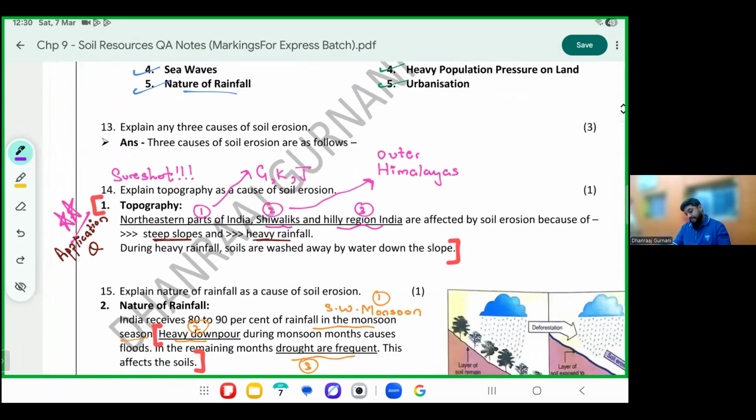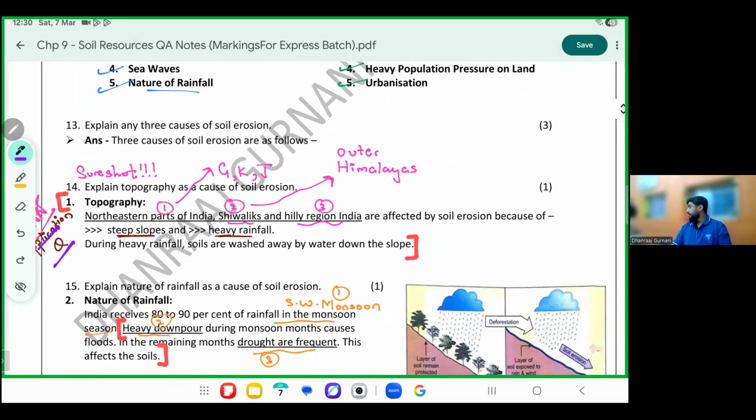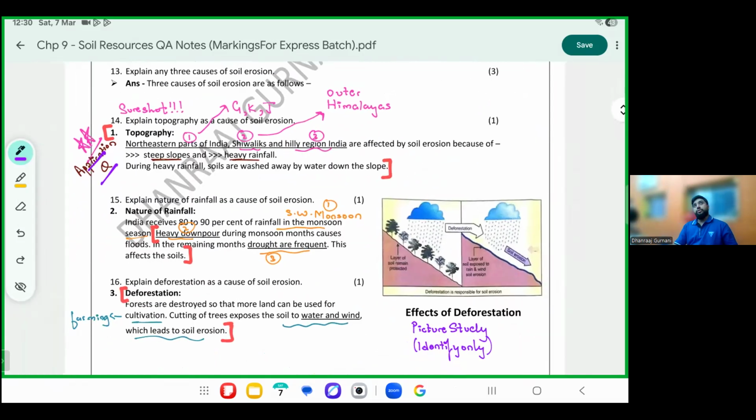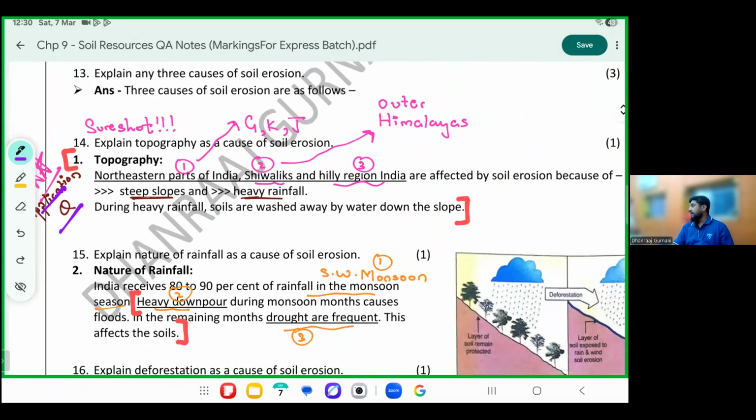Let's explain this. Please mark topography as a short question. They'll 100% ask you topography. How does topography, here is a photo, how do slopes cause soil erosion? You have to learn the place first. Which is the place they are talking about?